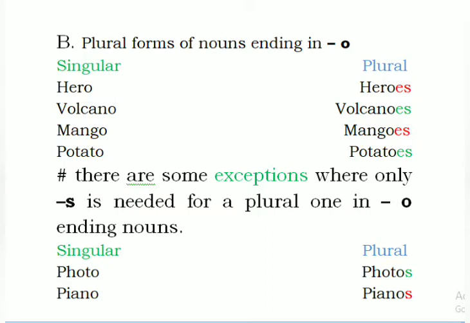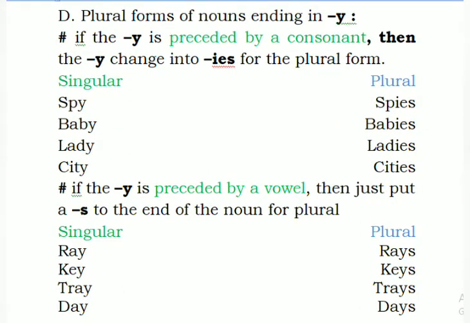For example, photo. We use simple s in the plural form, like photo, photos. Piano, pianos. We are not using es here. So now let us read the next rule.